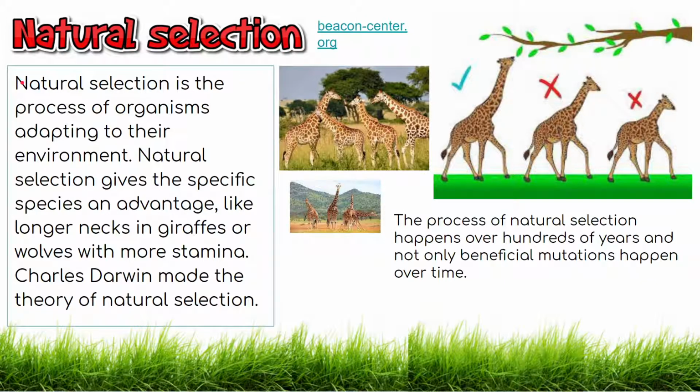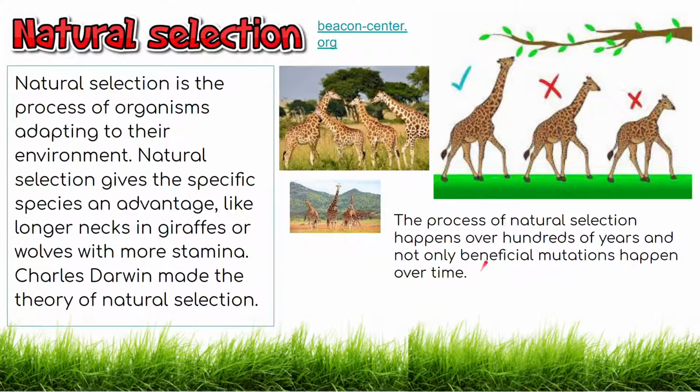Natural selection is the process of organisms adapting to their environment. Natural selection gives the specific species an advantage, like longer necks in giraffes or wolves with more stamina. Charles Darwin made the theory of natural selection. Natural selection could be important to finches because if a finch has a better stomach or stronger wings, then they could eat more or they could fly longer. Or if they have better eyes, they can see even better in the night. Maybe they can collect food then.